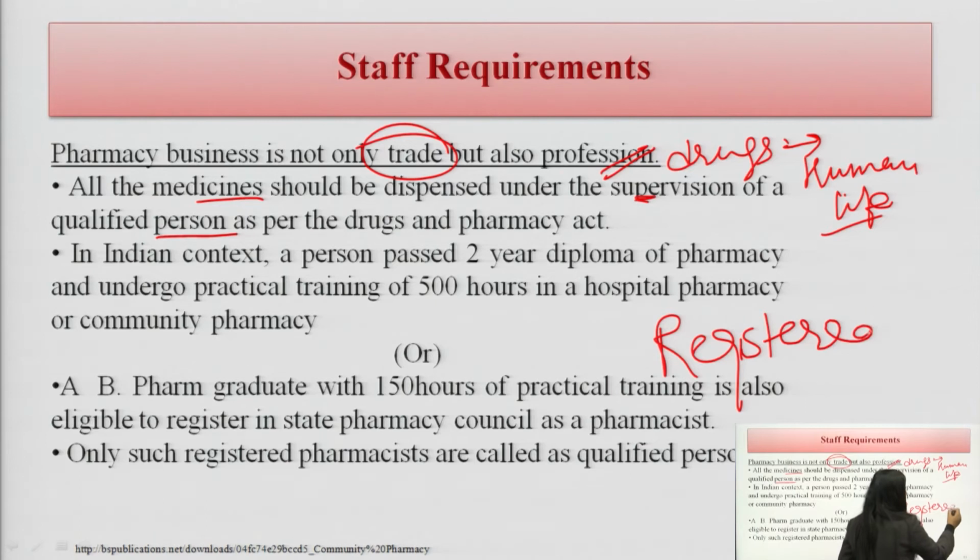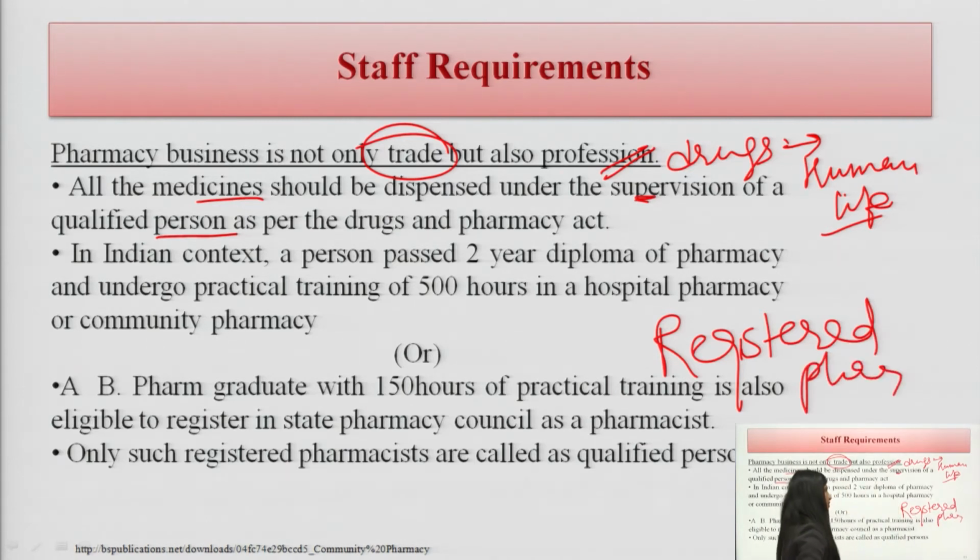Who will be a registered pharmacist? The question arises. There are 3-4 courses by which we will get this certification. One is diploma in pharmacy, another is bachelor's in pharmacy, then there is the PharmD course. The PharmD course is a very good course as it gives more patient-oriented information. So, let us see, all the medicines should be dispensed under the supervision of a qualified person, I told you, as per the Drugs and Pharmacy Act.